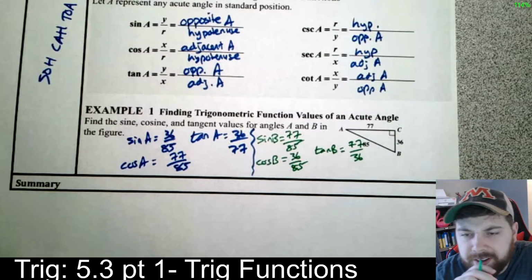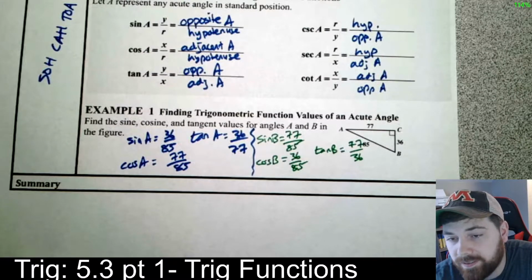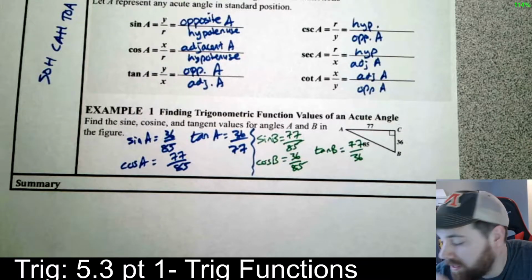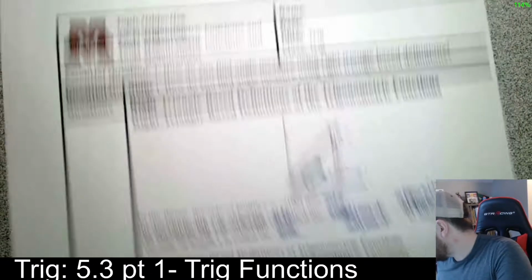Now take a look at this. Notice how the sine of A and the cosine of B are the exact same. There's going to be a name for those, and that's what we're going on to next. That's the whole point of this. So, next we get cofunctions.